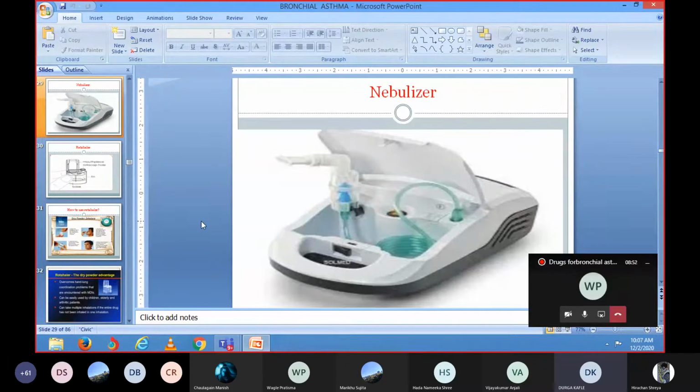Okay, with time the effectiveness of the drugs will decrease, and the patient sometimes is at high risk of status asthmaticus. Although the patient is taking the drugs, they are not working efficiently, because of the down regulation of the beta receptor in long term use. That's why these beta 2 agonists are not used for the long term. They are just used for the termination of the acute attack and also for a short period of time only. That is the very important thing you should know in short acting beta 2 agonists.